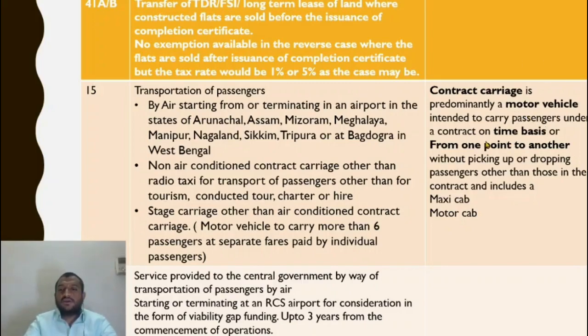intended to carry passengers. So the contract could be on a time basis. I will hire your vehicle for 5 hours. You take me wherever I want you to go. So it could be on a time basis or it could be from one point to another. You take me from Hyderabad to Delhi. So this could be one kind of agreement. So this is a contract carriage.